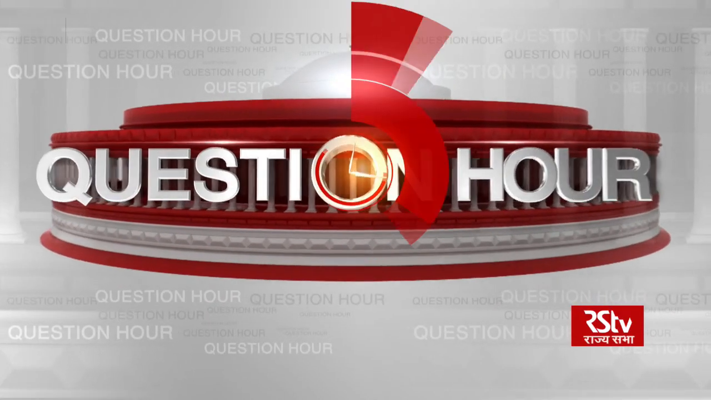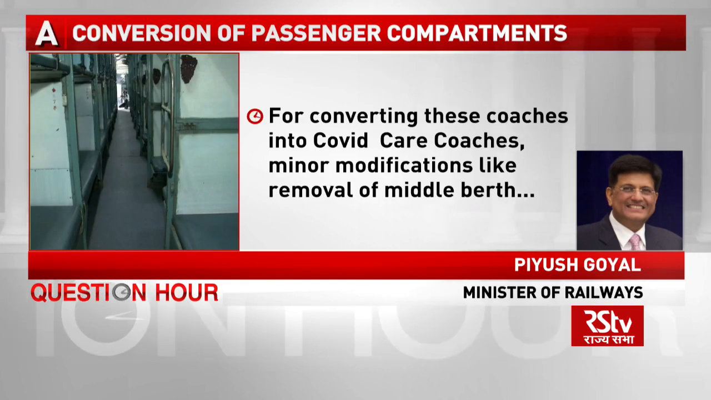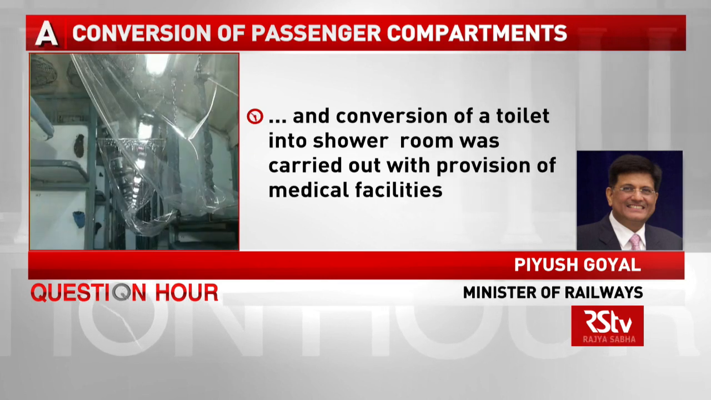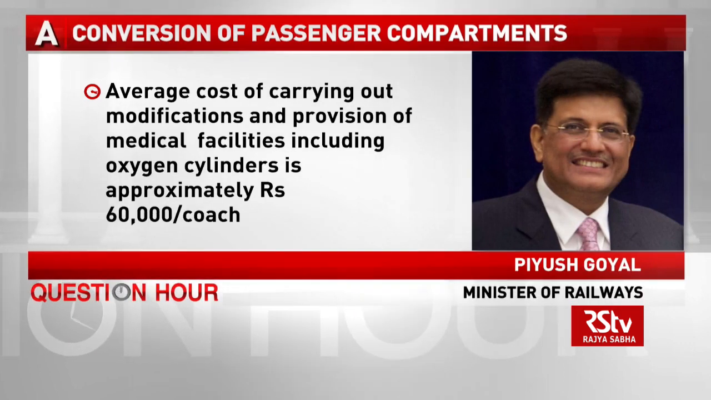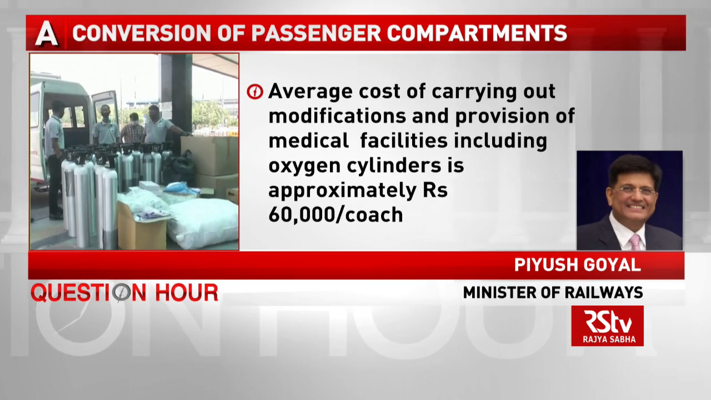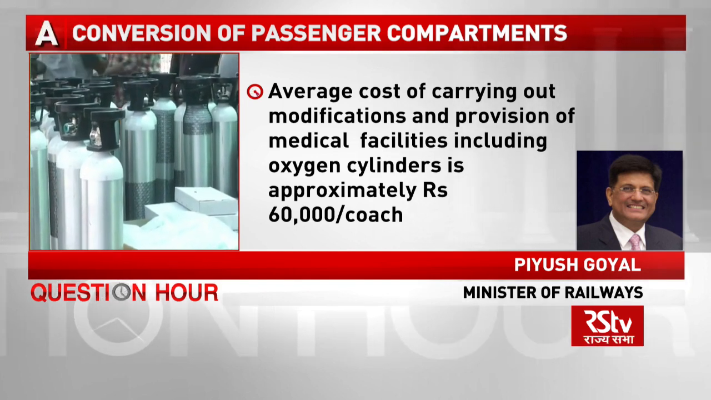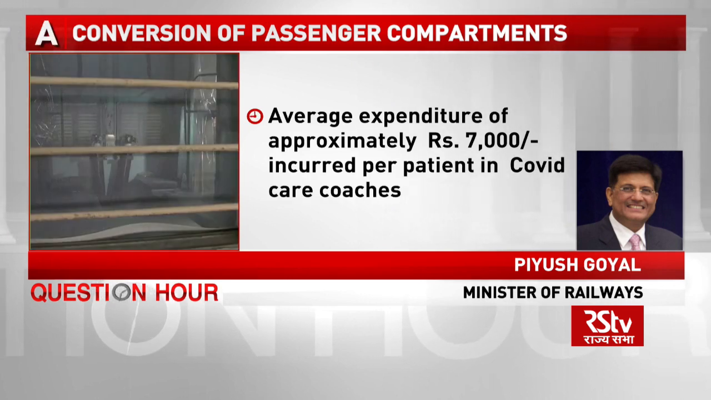For conversion of these coaches into COVID care coaches, minor modifications like removal of middle berth and conversion of one toilet into shower room was carried out with provision of medical facilities and other items. The average cost of carrying out modifications and provision of medical facilities, including oxygen cylinders and other items, is approximately 60,000 rupees per coach. Average expenditure of approximately 7,000 rupees has been incurred per patient in the COVID care coaches. So those were the details about the isolation coaches that were prepared by Indian Railways to combat COVID pandemic.